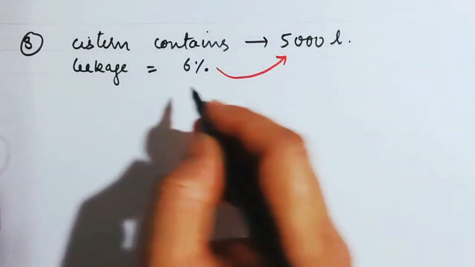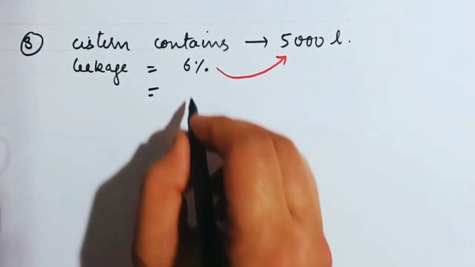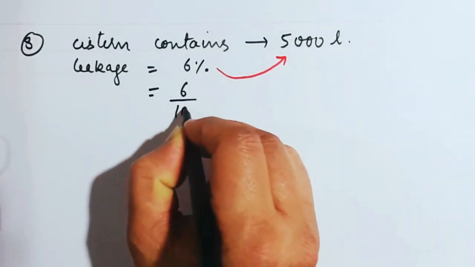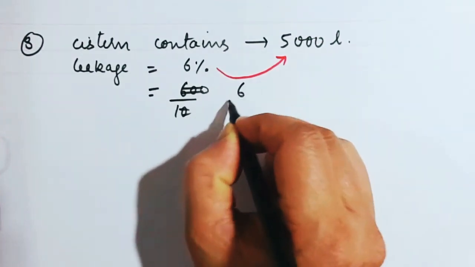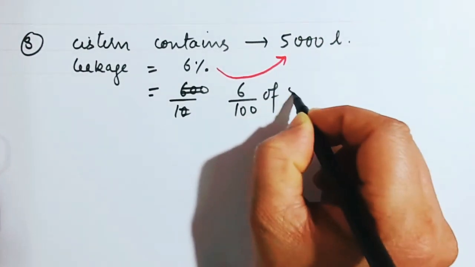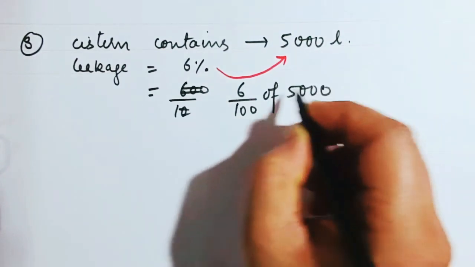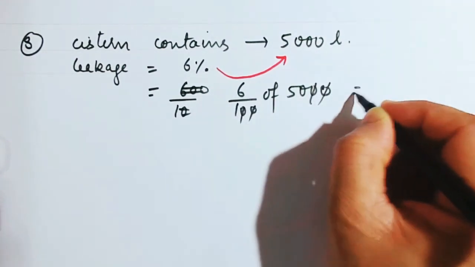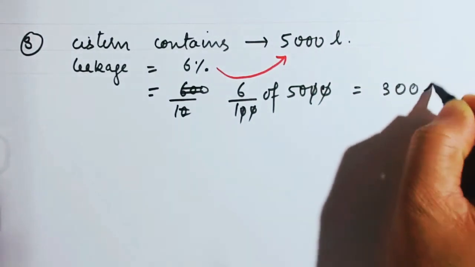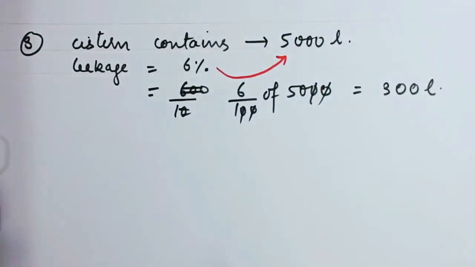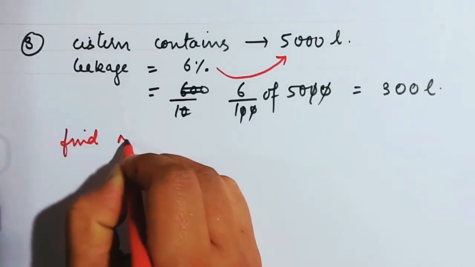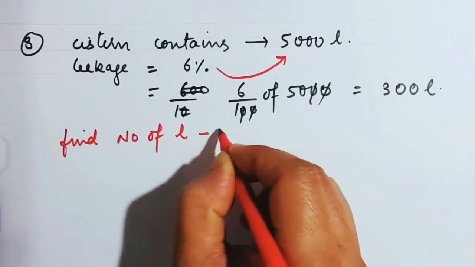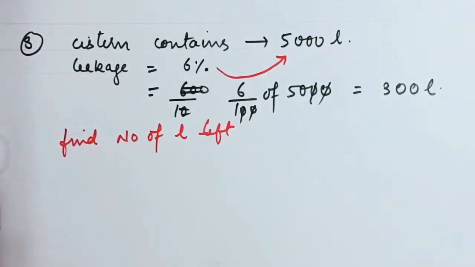So 6% of 5,000 is equal to how much? Let me calculate. 6% of 5,000, my dear, will give you 6 fives are 30, 300 liters is the leakage. What are they asking you? Find how many liters of water are left.